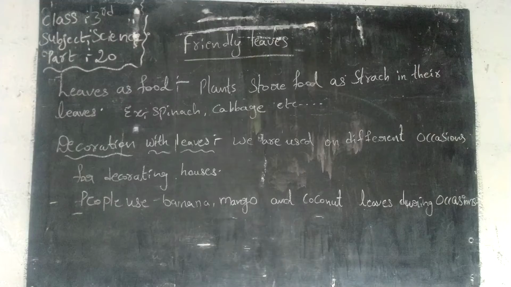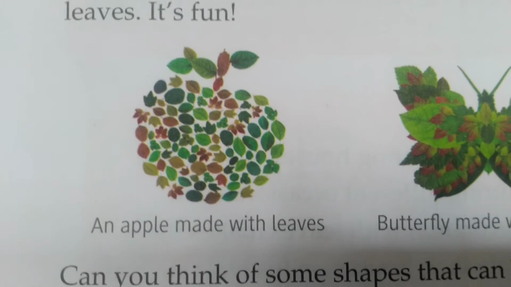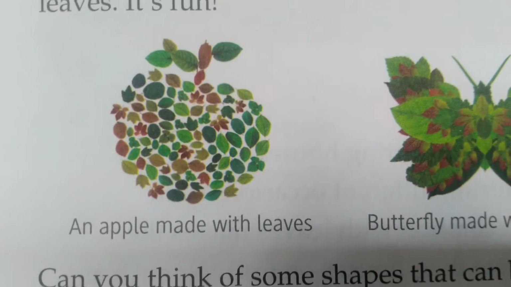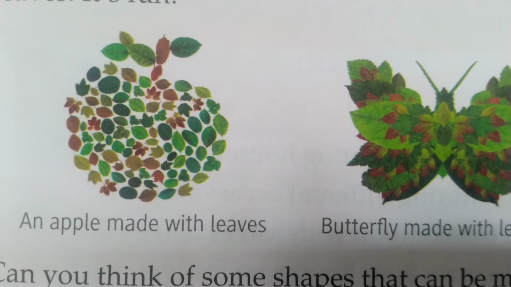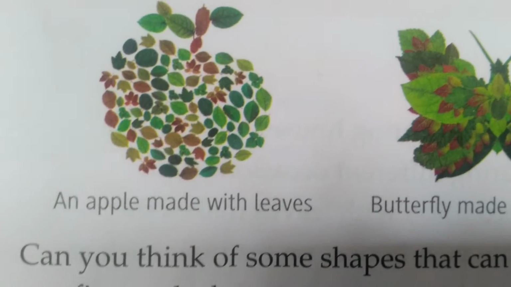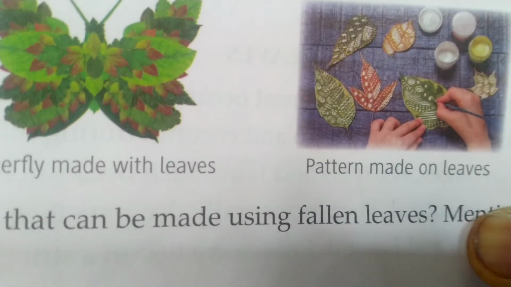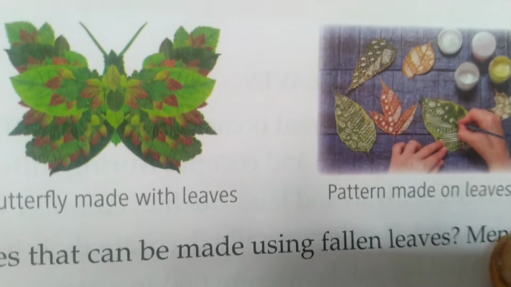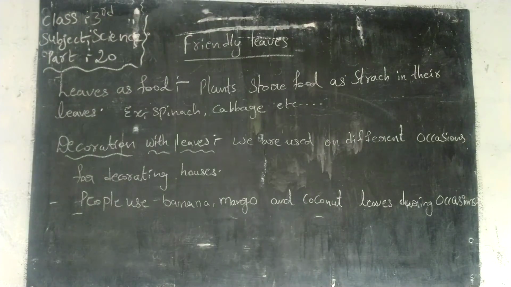See, an apple made with the help of leaves. We have to create it with different types of leaves. This is the butterfly made with the leaves. This is the pattern of the leaves used for decoration on the leaves. You should mention any 5 shapes in these lines.